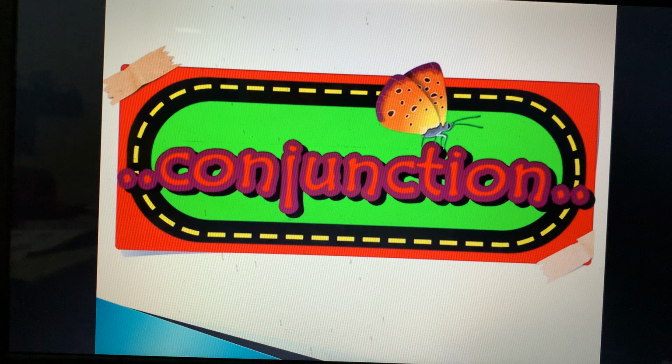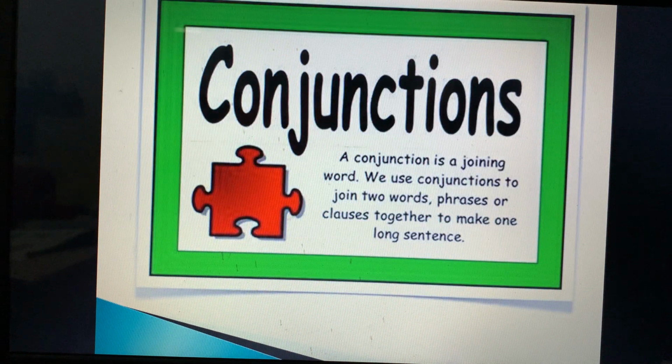So what is conjunction? Conjunctions are also known as joining words. They are the words which join two sentences, two phrases, two clauses. Fine. So we are going to study conjunctions today. A conjunction is a joining word. We use conjunctions to join two words, phrases or clauses together to make a long sentence. To make a compound, a big sentence, we use conjunction.